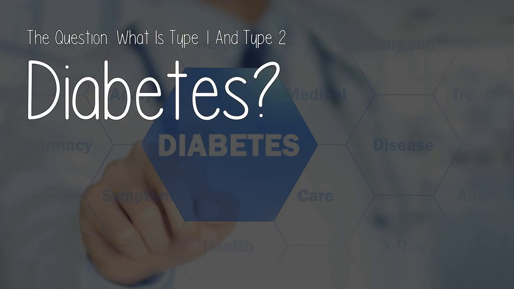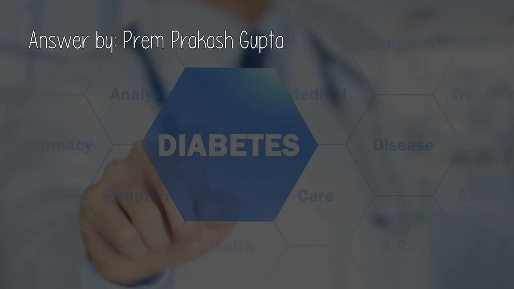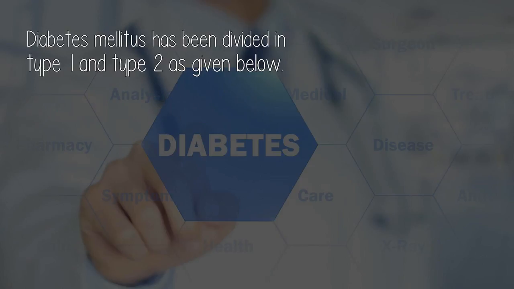Here's today's video. The question: what is type 1 and type 2 diabetes? Answer by Prem Prakash Gupta. Diabetes mellitus has been divided in type 1 and type 2 as given below.